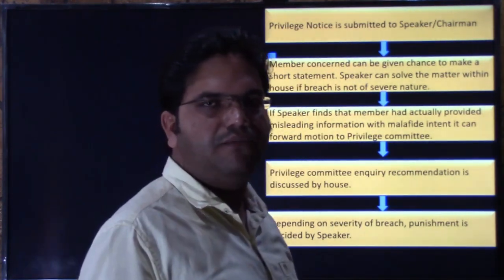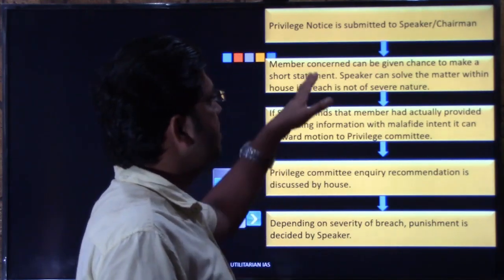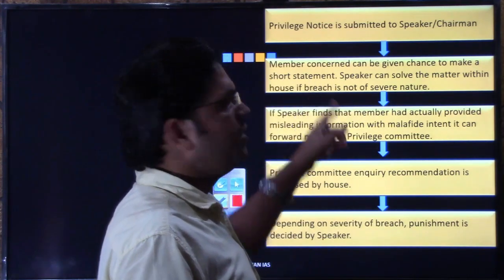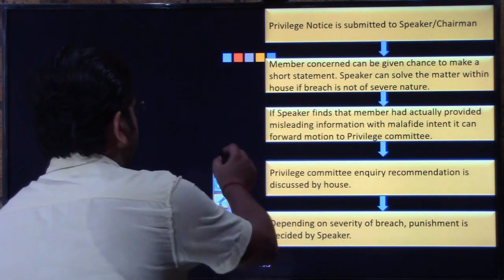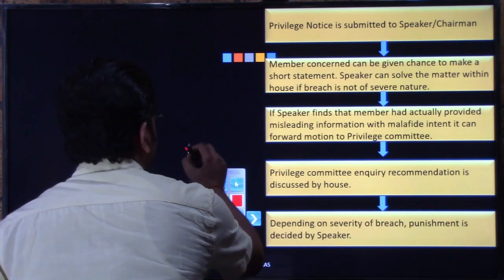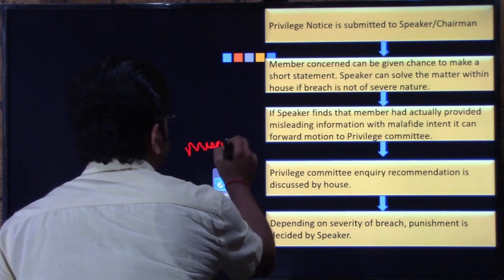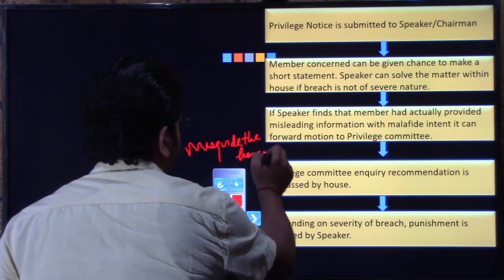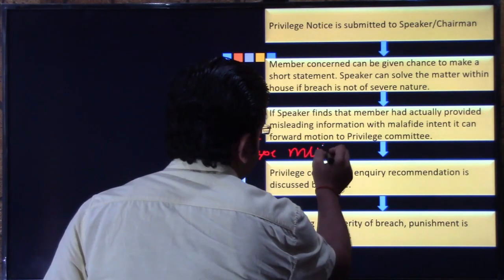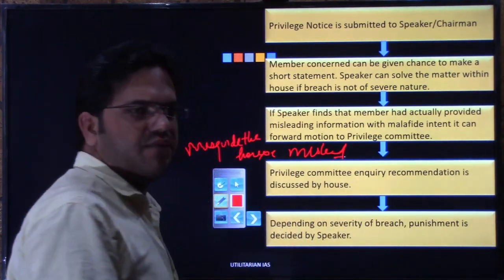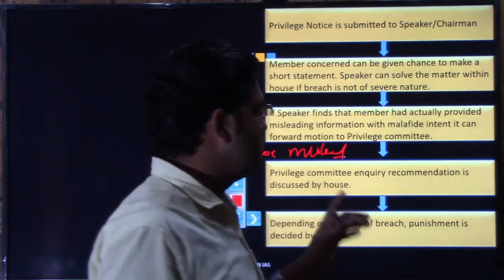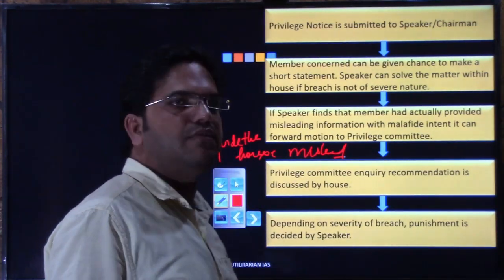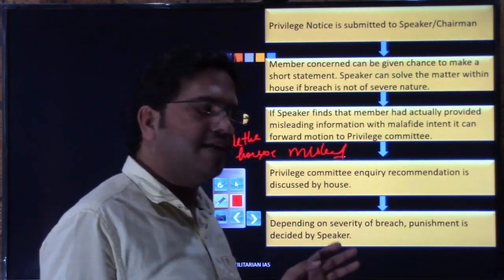If the speaker feels that there is substance, there is a legitimate reason, then he or she will admit it. Generally, the reason for which a privilege notice can be moved is if a minister has tried to misguide or mislead the house, right? So these reasons, by supplying any kind of wrong information. When we discuss the privilege motion, you will see that a privilege motion is moved against the minister generally for withholding information or misguiding or misleading the house, right?